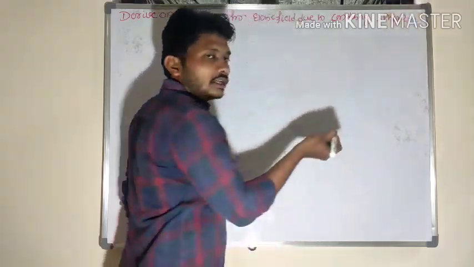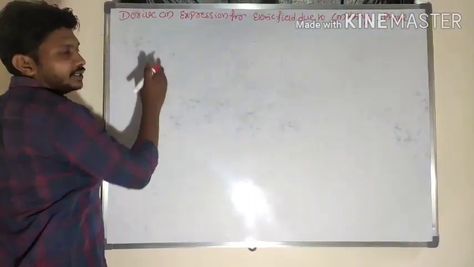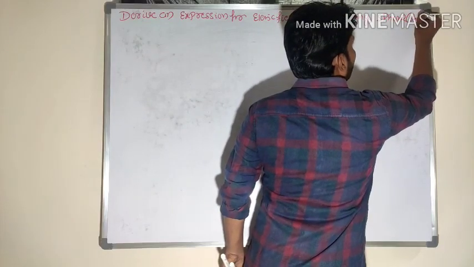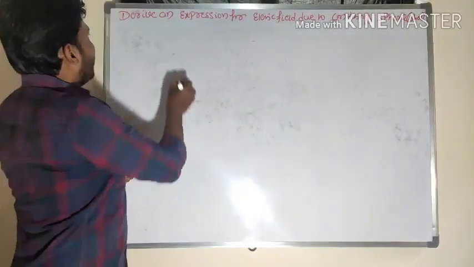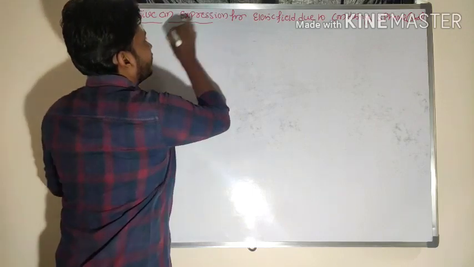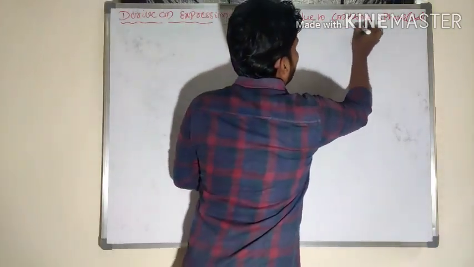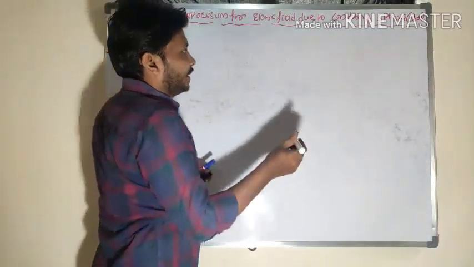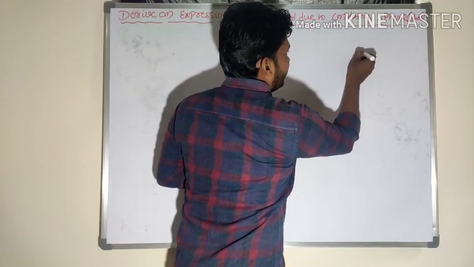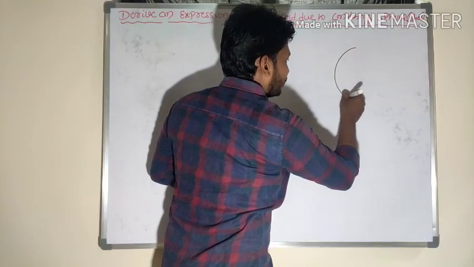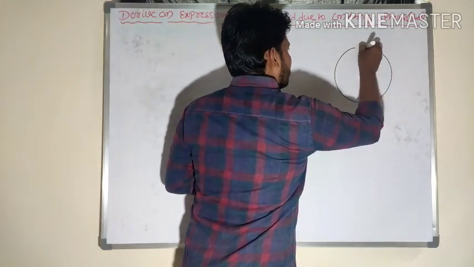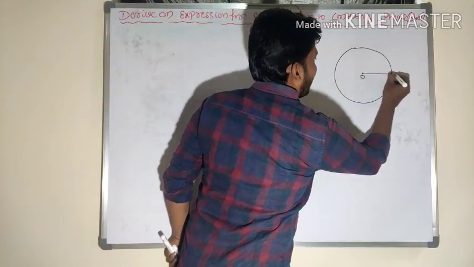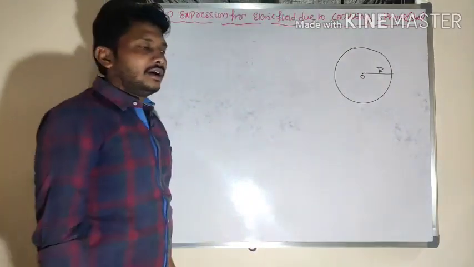So a conducting sphere, we can also call it a shell. Let me consider one conducting sphere here. So I will choose one conducting sphere, where O is the center and R is the radius of the conducting sphere.